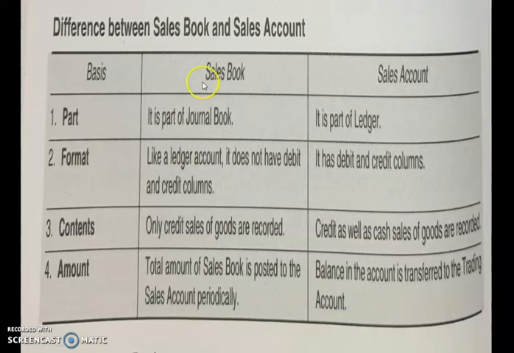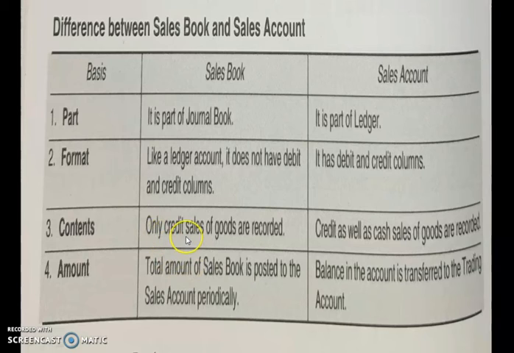Now let us see the difference between sales book and sales account. It is the same as purchase book and purchase account. Sales book is a part of the journal book, and sales account is a ledger. In sales book, we don't have debit and credit columns, but in sales account, we have a debit column and a credit column.